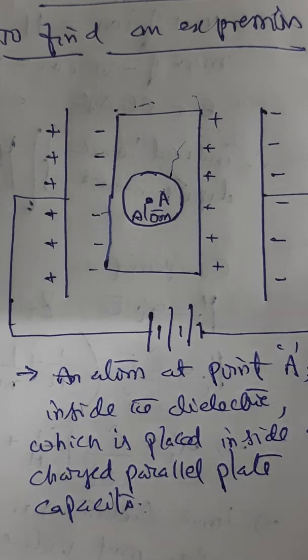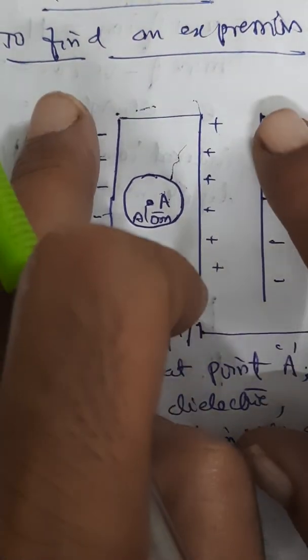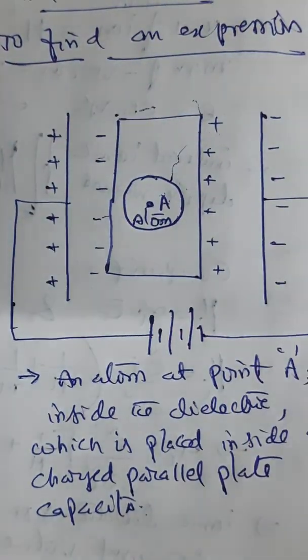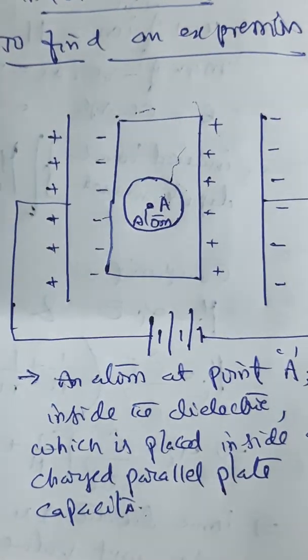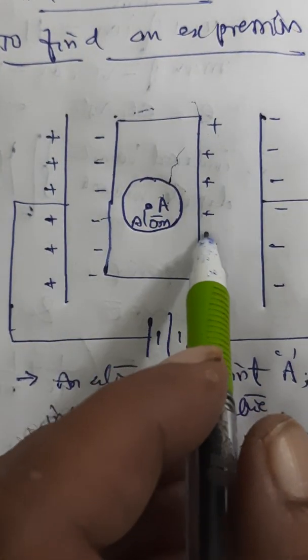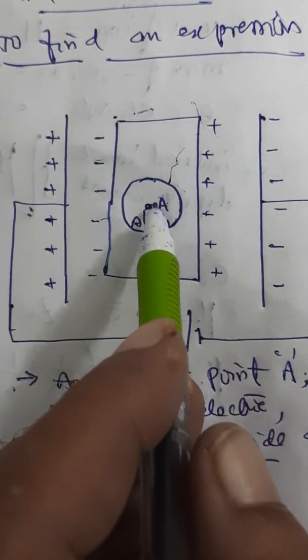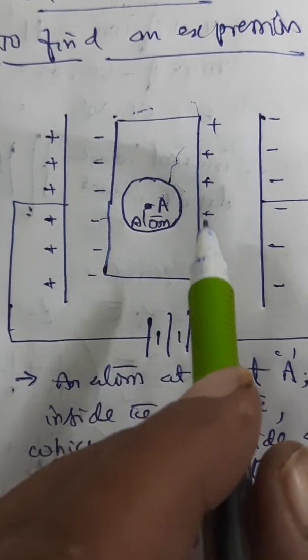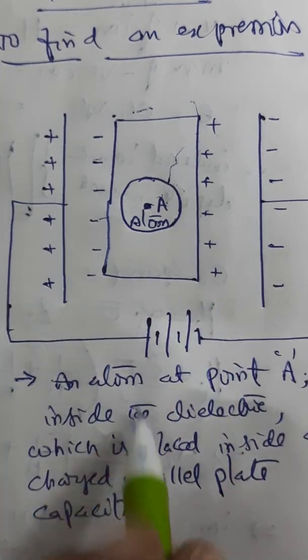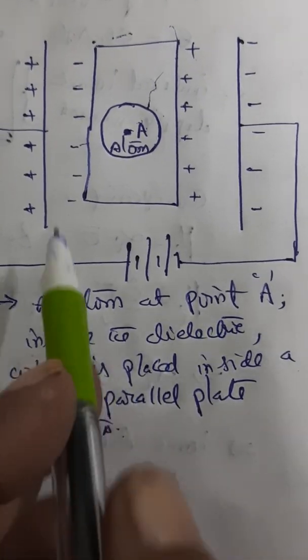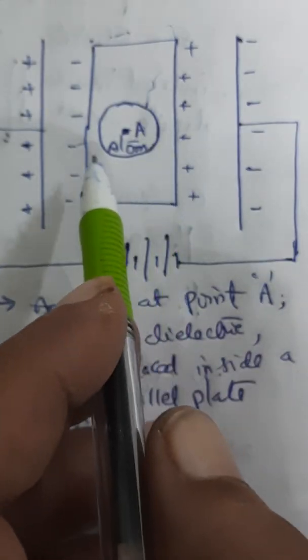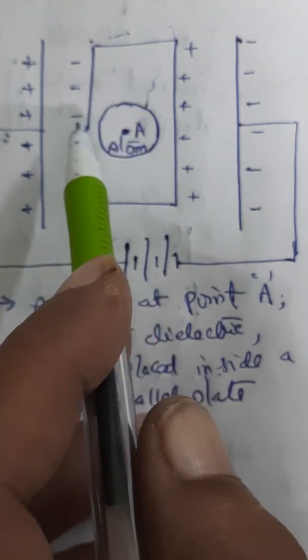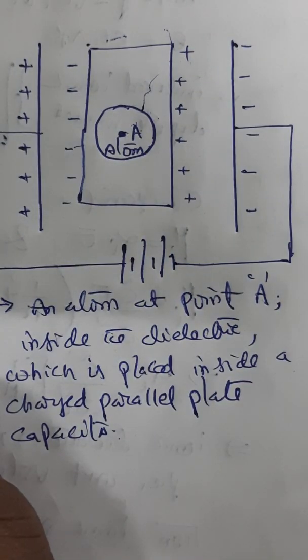So I kept a dielectric material inside a charged parallel plate capacitor. So what does it mean? In that I am considering a point A, where assuming that there is an atom. So naturally, the dielectric is polarized in the electric field across the charged plates.